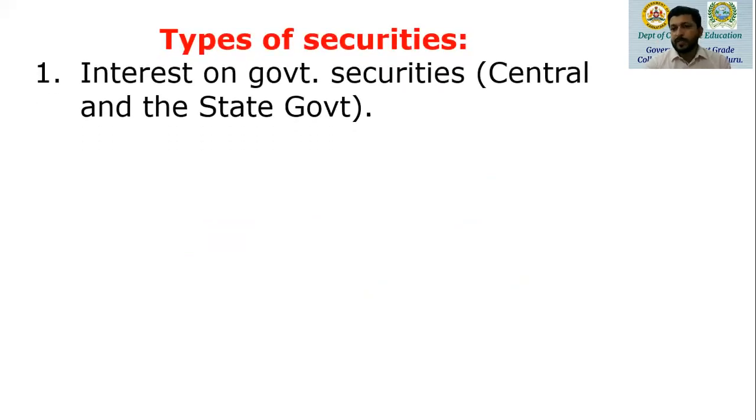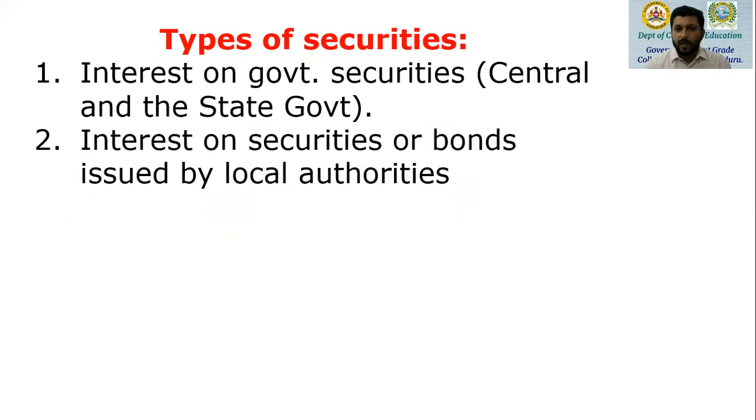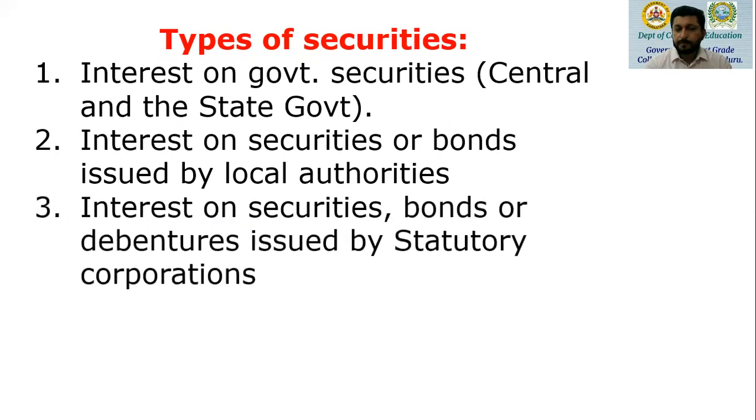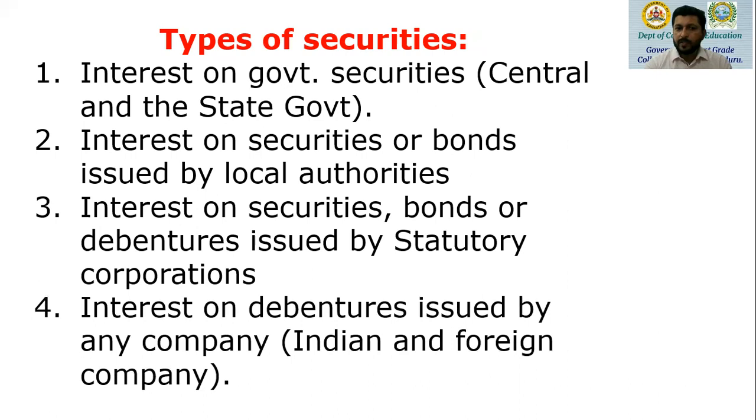Then there are four basic kinds of securities. Interest on government securities, that is issued by the central government or issued by the state government. Then we have interest on securities or bonds issued by local authorities, say the local government, say a city corporation or the municipality for that matter. Then we have interest on securities or bonds or debentures issued by statutory corporations. So statutory corporations may issue securities or bonds or debentures and raise funds. And the fourth category is interest on debentures issued by any company. That is, it can be an Indian company or it can be a foreign company. So these are the four kinds of securities we have.